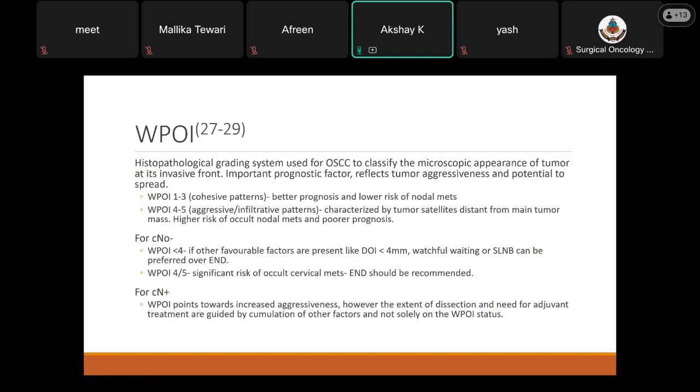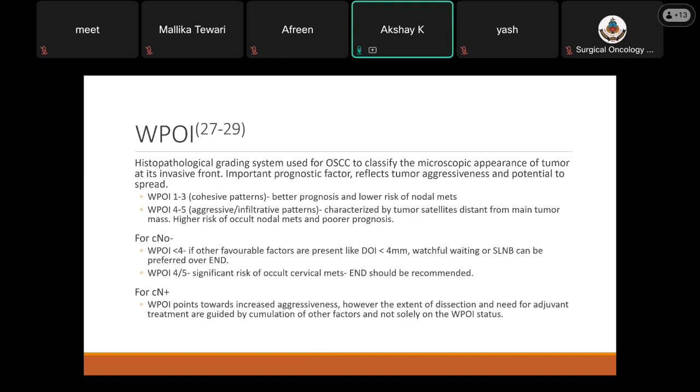Worst pattern of invasion, WPOI, is a histopathological grading system used for oral squamous cell carcinoma to classify the microscopic appearance of the tumor at the invasive front. It is an important prognostic factor and reflects tumor aggressiveness and also the potential to spread. It can be graded from 1 to 5. The worst pattern of invasion, grade 4 and grade 5, usually is an aggressive or infiltrative pattern. It is characterized by tumor satellites distant from the main tumor mass, and always carries a high risk of occult nodal mets and poor prognosis.